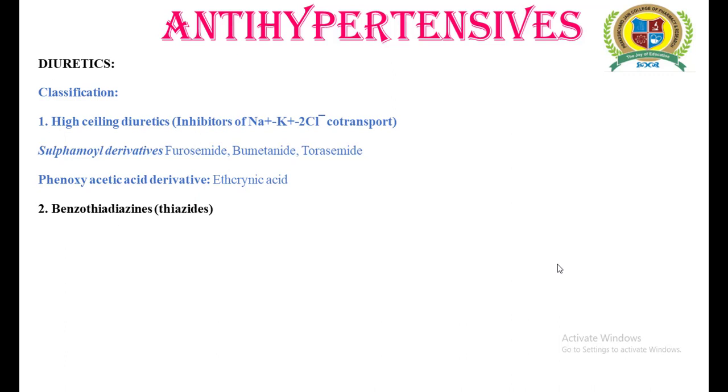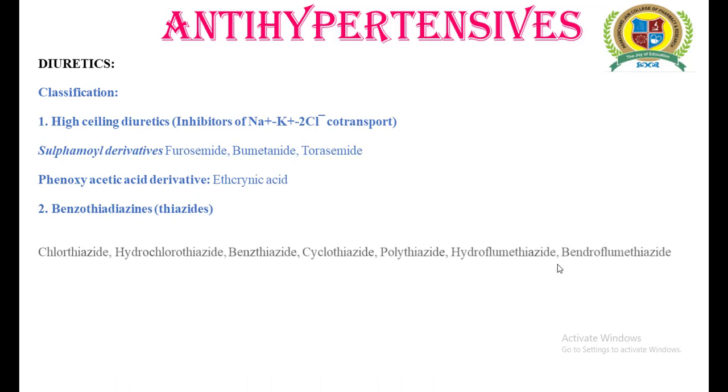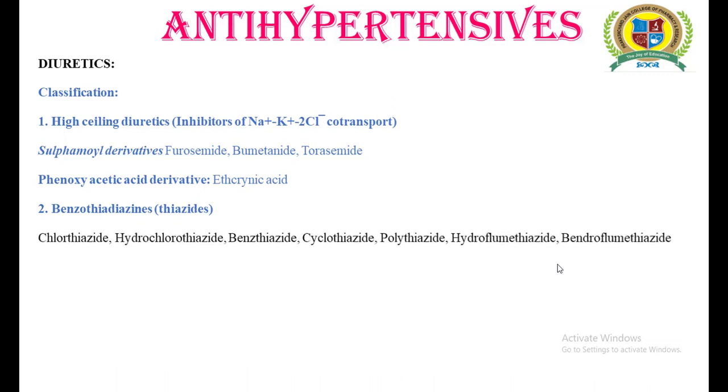The second class of diuretics includes benzothiazines. These benzothiazines are commonly known as thiazides. The examples include chlorothiazide, hydrochlorothiazide, benzthiazide, cyclothiazide, polythiazide, hydroflumethiazide, and bendroflumethiazide.